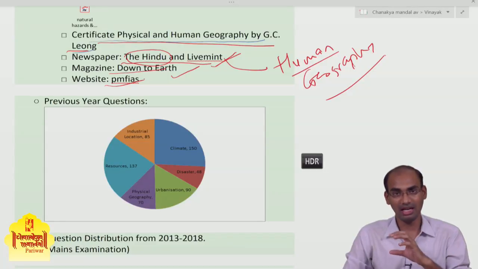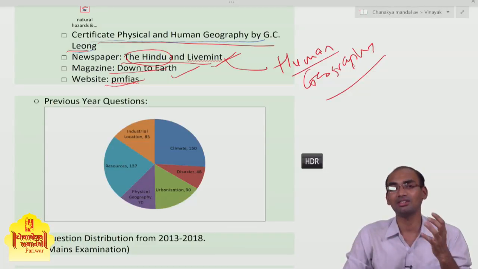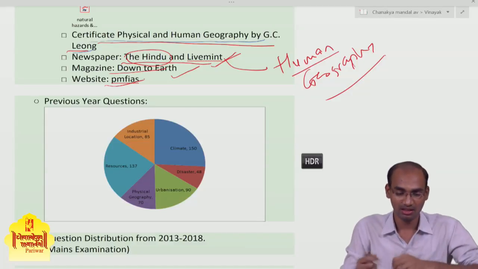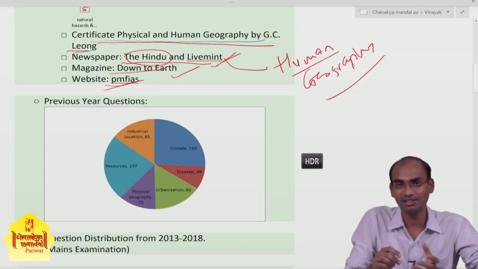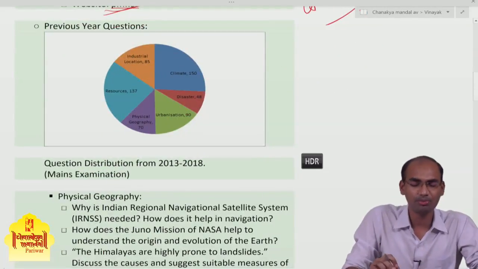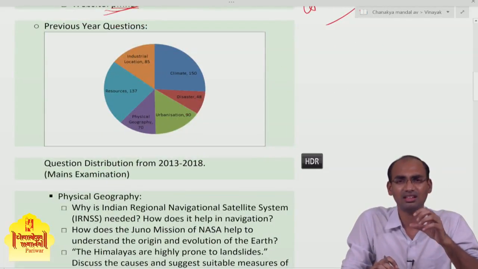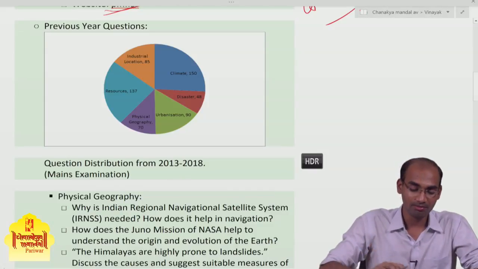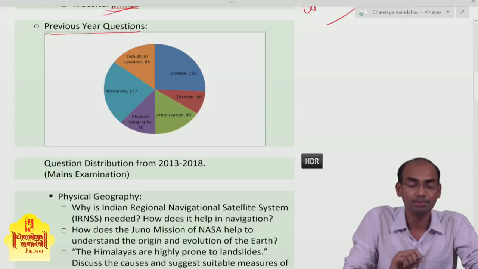Okay, and that exercise will help you to understand geographic concepts. For that purpose I would recommend this PMFIS website, which covers a major portion of the geography syllabus. Now we'll deal with the previous year questions.